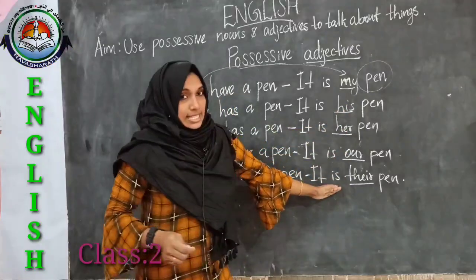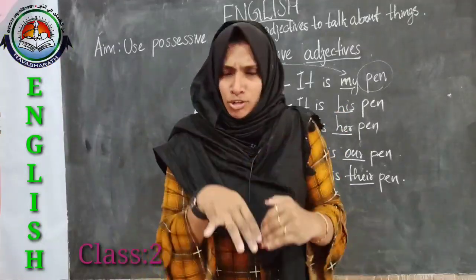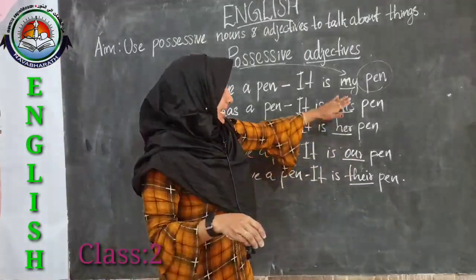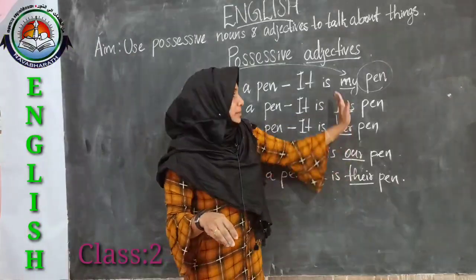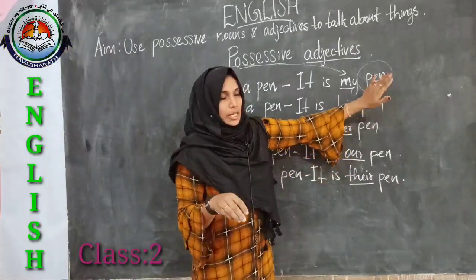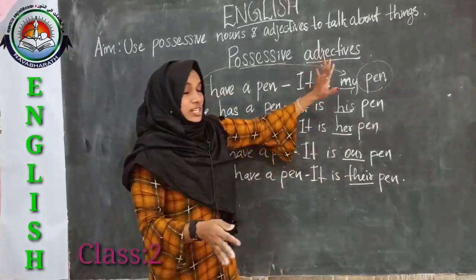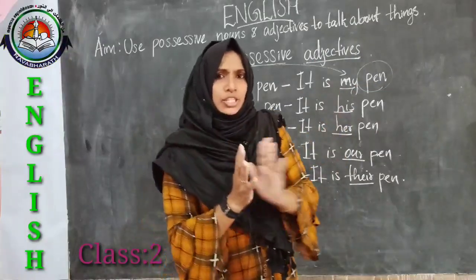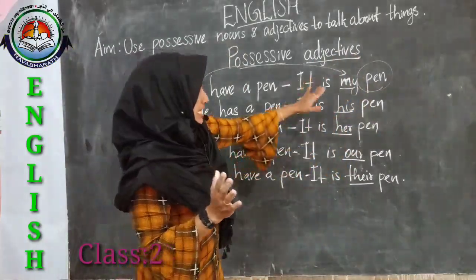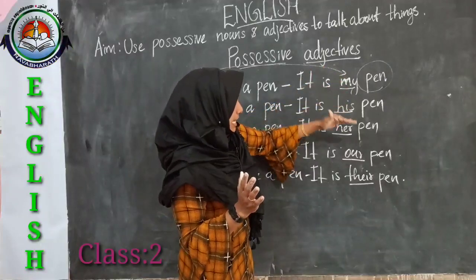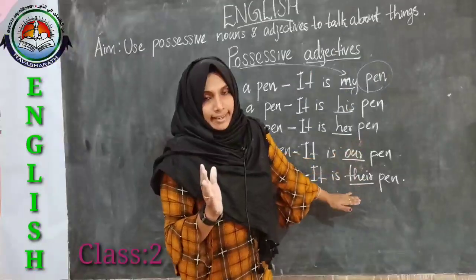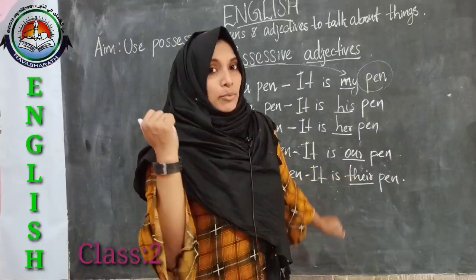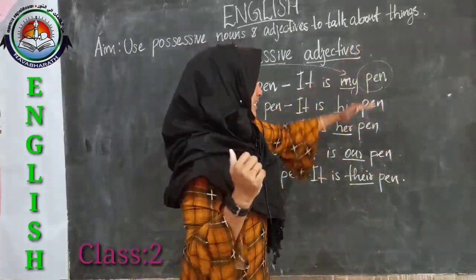These tell us something belongs to someone. They always come before a naming word, before a noun. So dears, I hope you all have understood these possessive adjectives. Let's look at some more examples with these words.